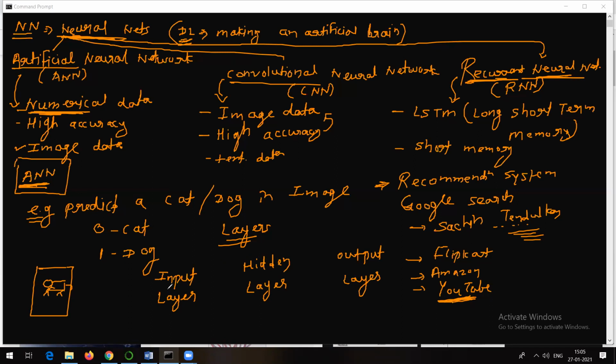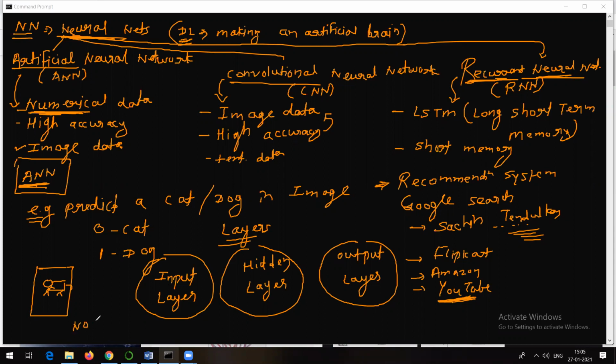Now, if I talk about the input layer, hidden layer or output layer, the number of these layers is dependent on some factors. So, for example, how many input layers should there be? The number of input layers should always be 1. Okay, the number of output layers should always be 1.